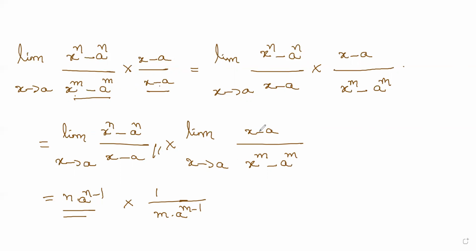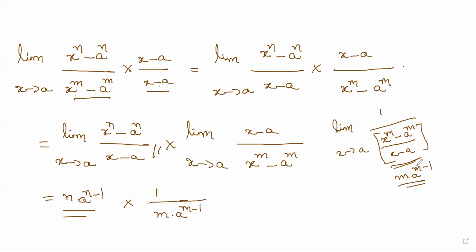What we do is write limit x tends to a of 1 divided by (x power m minus a power m divided by x minus a). If you solve for this alone, you get m into a power m minus 1 in the denominator. So that's what we have written in the denominator.